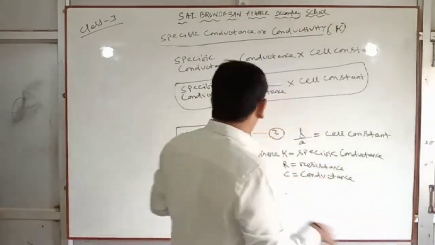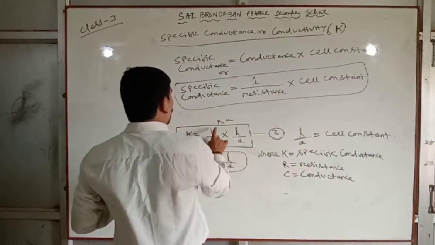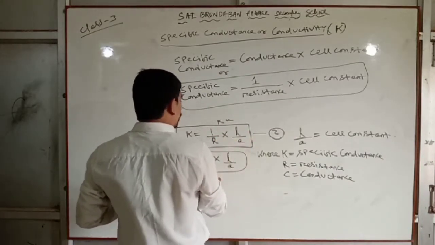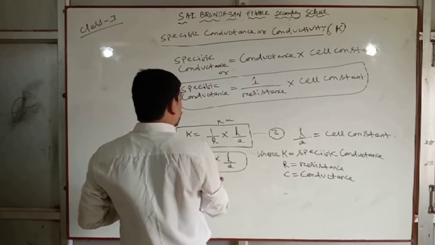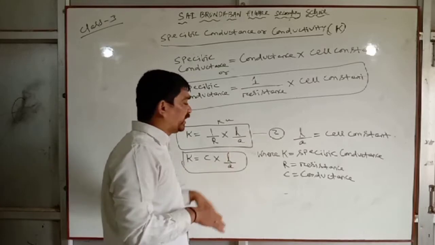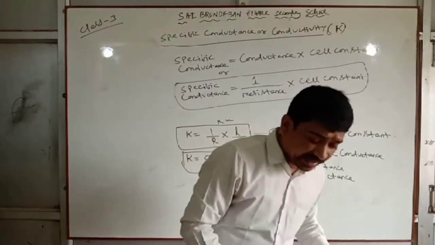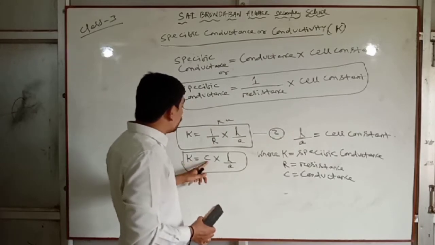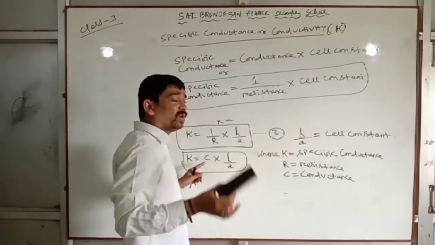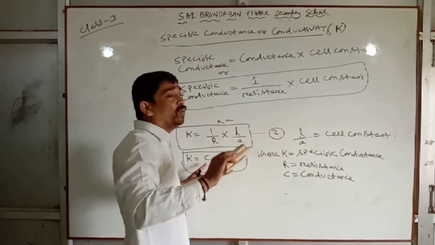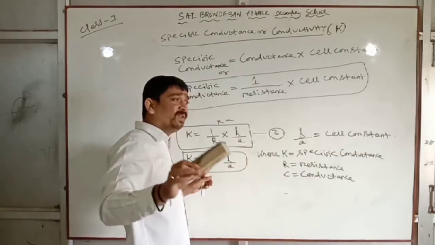So you remember this formula: kappa, specific conductance, equal to 1 by resistance into L by A, cell constant, or kappa equal to conductance into cell constant. Next, I must write what are the units of kappa. Conductance unit already we have discussed. Conductance is reciprocal of resistance. What is the unit of conductance? That is ohm inverse or mho.